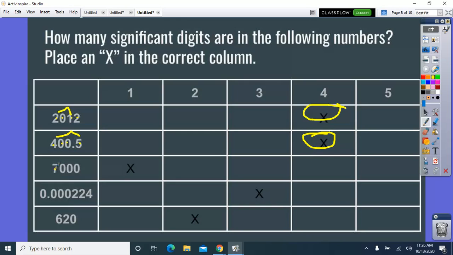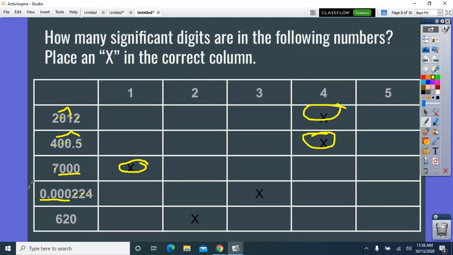On this one, I have 1. I look at my kinds of zeros. They are trailing, and there's no decimal. All right, so that means that they are not significant. So my answer is 1 significant figure. With this one, I say, okay, I have 1, 2, 3. And then I look at my zeros. What kind of zeros are they?